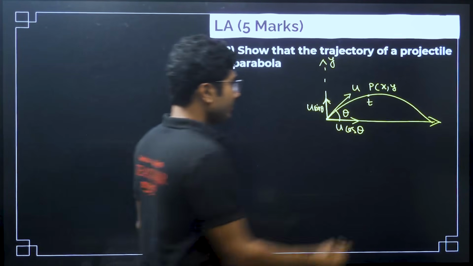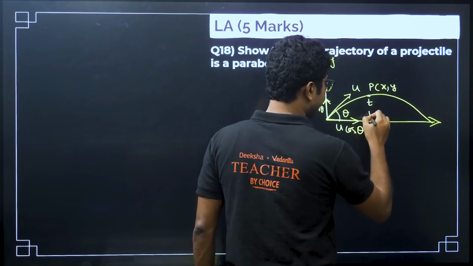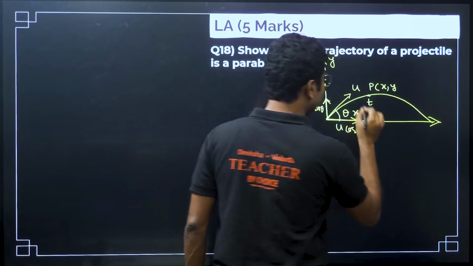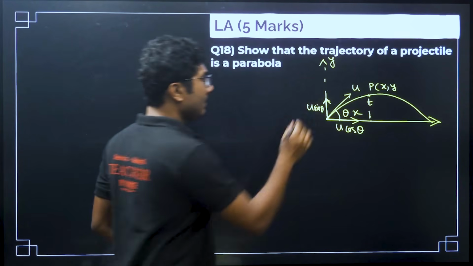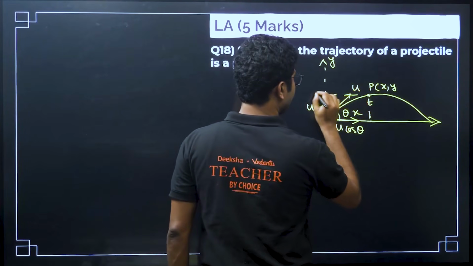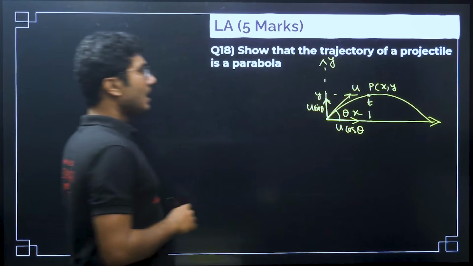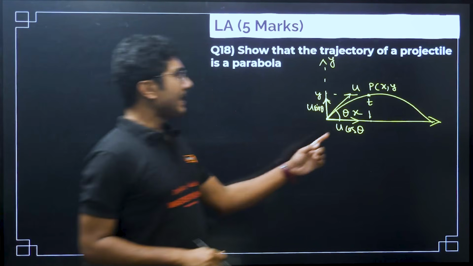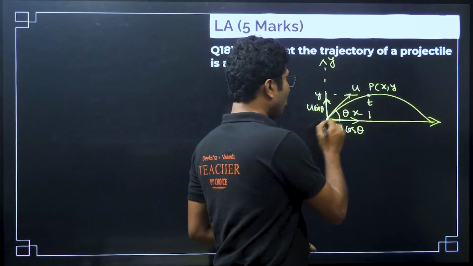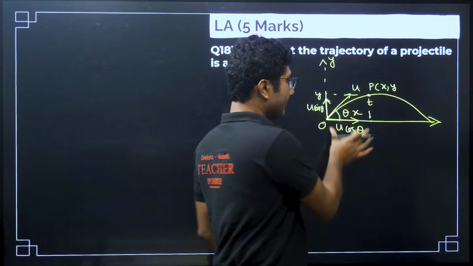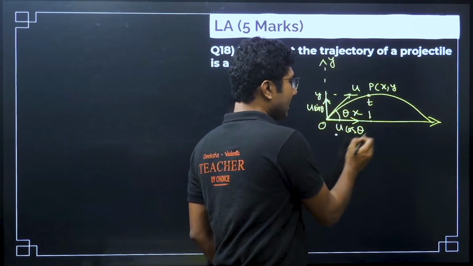Now, this will be the x component, or the x direction, and this will be the y direction, right? The time taken to reach from point O to P is t seconds. The velocity is u cos theta in this direction.